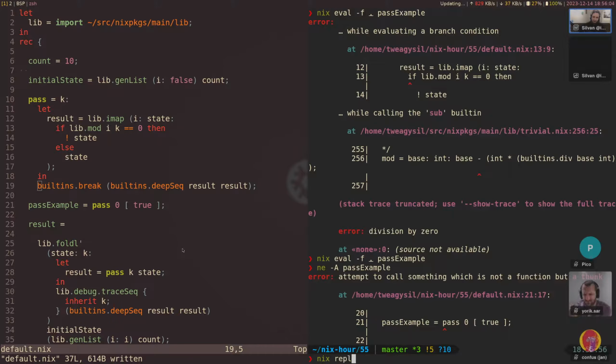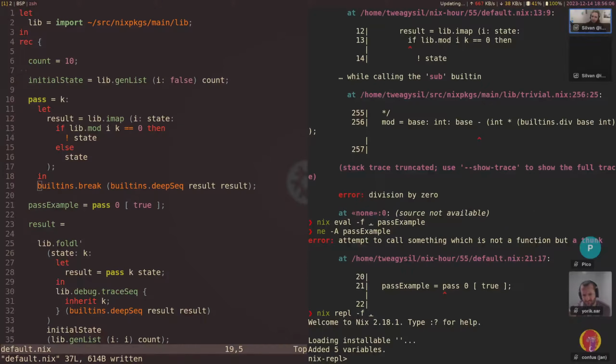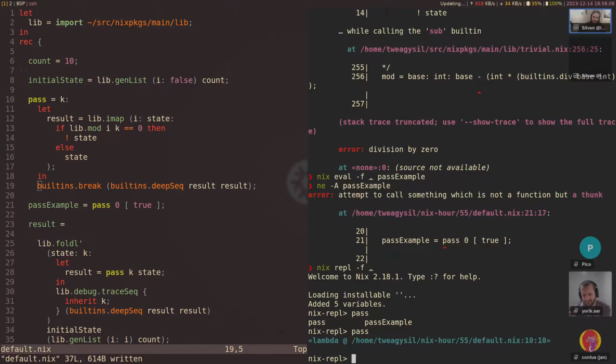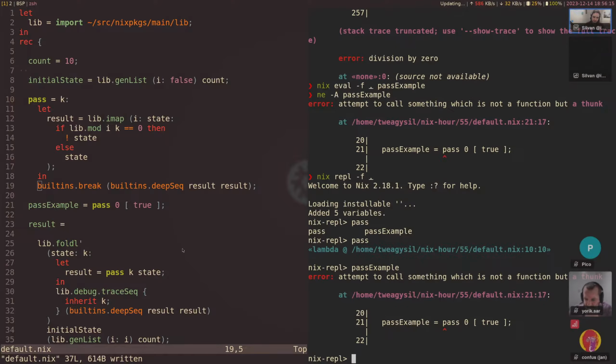And maybe let's also do some Nix REPL stuff. What is pass? Okay, pass is indeed a lambda. Well, yeah, pass example. Okay, maybe let's think. Well, I know the problem.